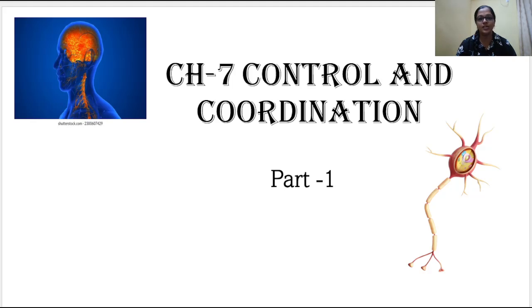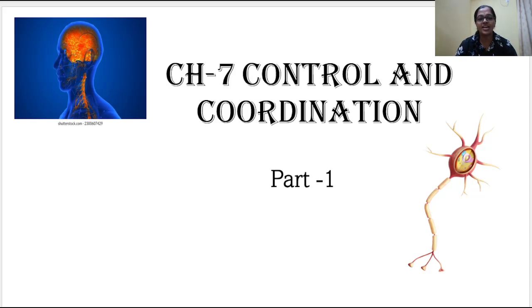And in this video, we are going to start with chapter 7, control and coordination. Part 1 of control and coordination will be completed in this video, which includes the complete nervous system. I am breaking it into small portions so that it is easy for you to understand the whole chapter. The chapter is easy and interesting. So let's get started.